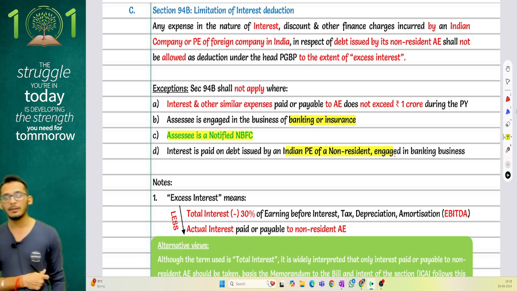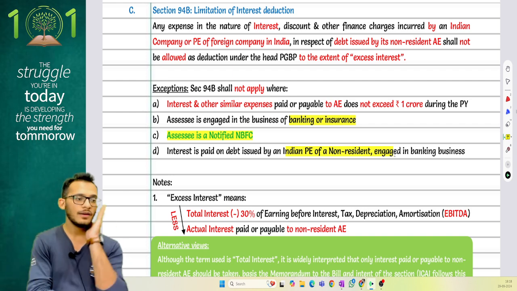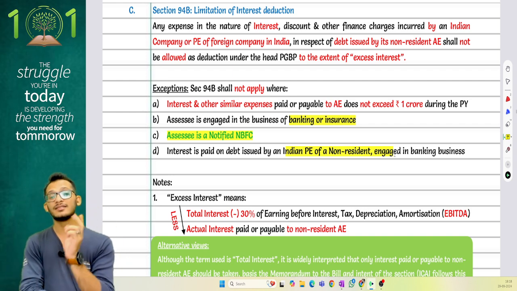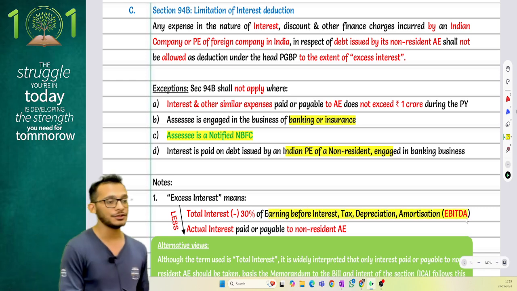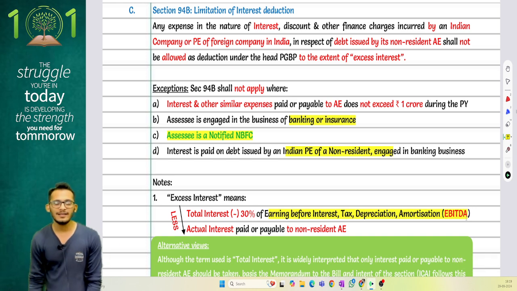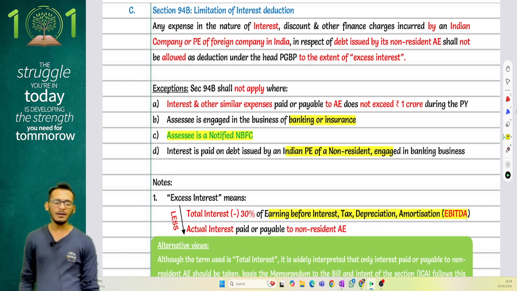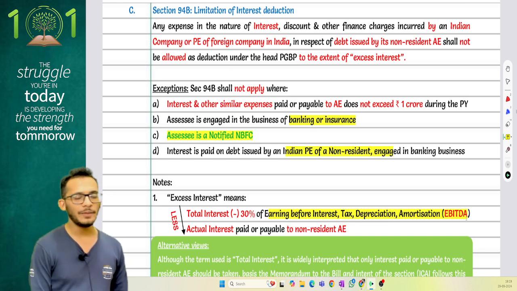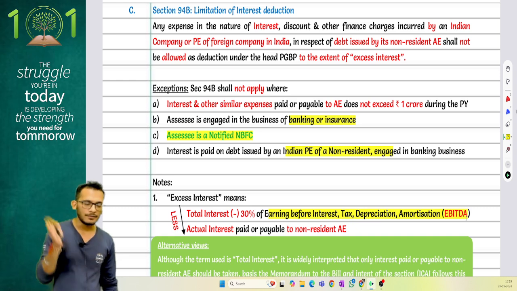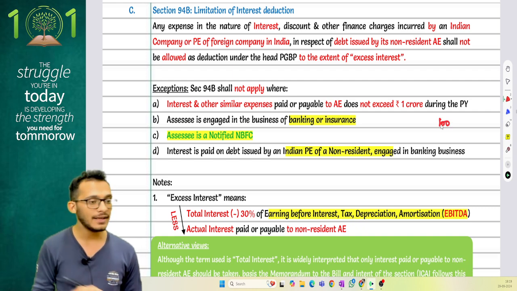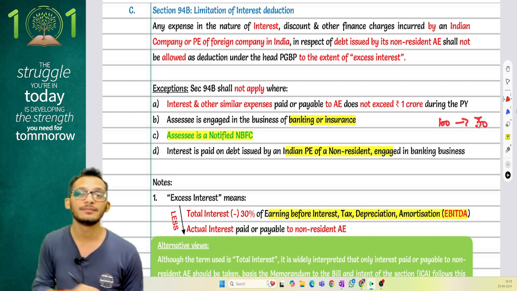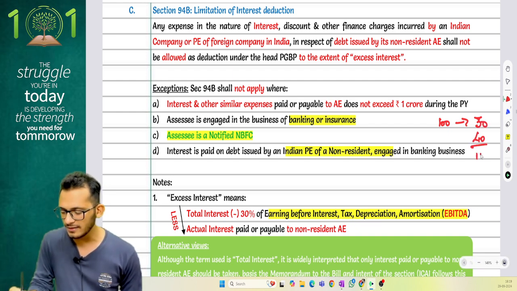Now, what are the provisions saying? If you enter into any such transaction, and the interest you pay to the AE exceeds 30% of earnings before interest, tax, depreciation, and amortization, that is EBITDA, then whatever excess interest you pay will get fully disallowed in the current year. So if my EBITDA is 100, you can pay a maximum interest of 30 rupees. If you pay interest of 40 rupees, 10 becomes disallowed.